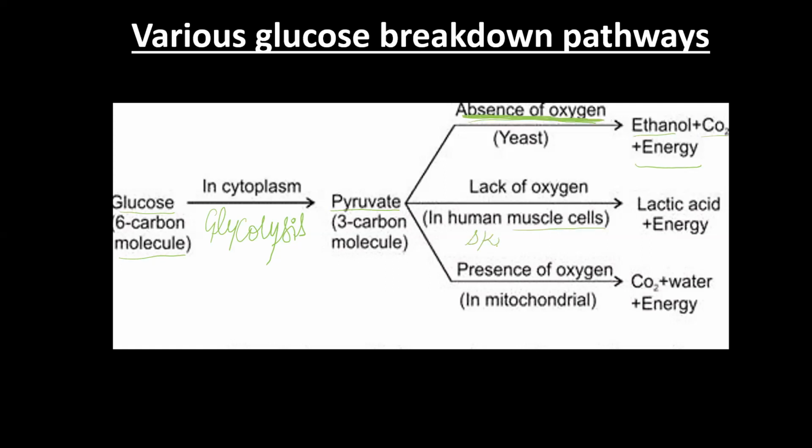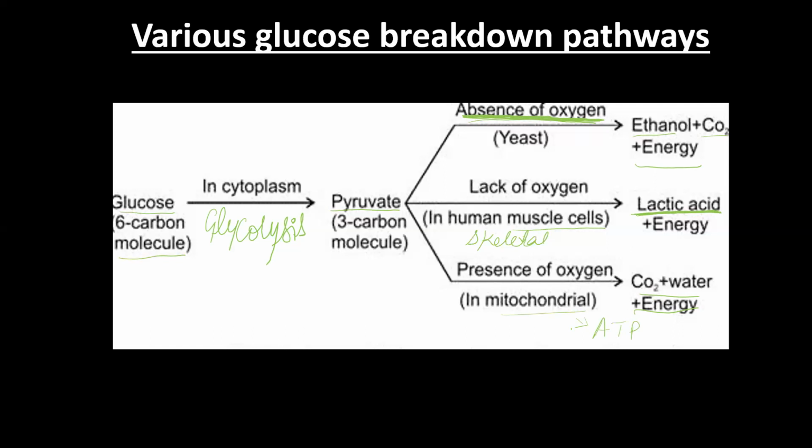In the skeletal muscles, there is the formation of lactic acid, and the amount of energy released will be very less. Due to this lactic acid, there will be a pain or cramp in the body. And if oxygen is present, then the output will be carbon dioxide plus water plus energy. In mitochondria, actually, the ATP is synthesized and stored.